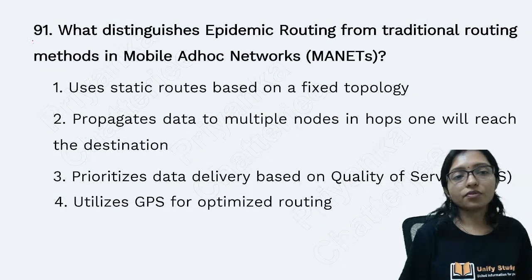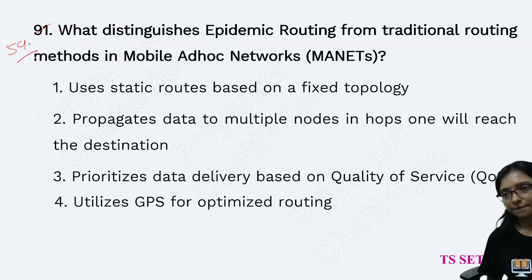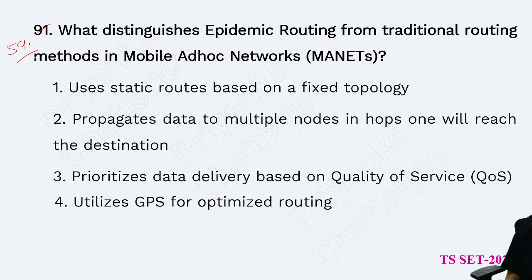Question number 59. What distinguishes epidemic routing from the traditional routing method in mobile ad hoc network?